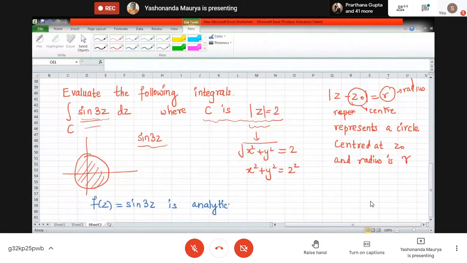Actually, it is analytic throughout the complex plane, but we need only this analyticity inside this region. So let me write: on the entire complex plane. This is the way we denote the complex numbers.